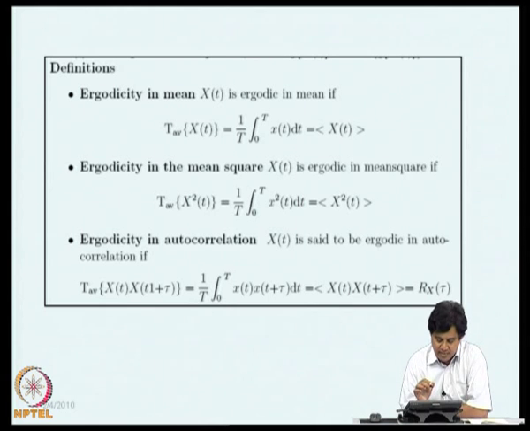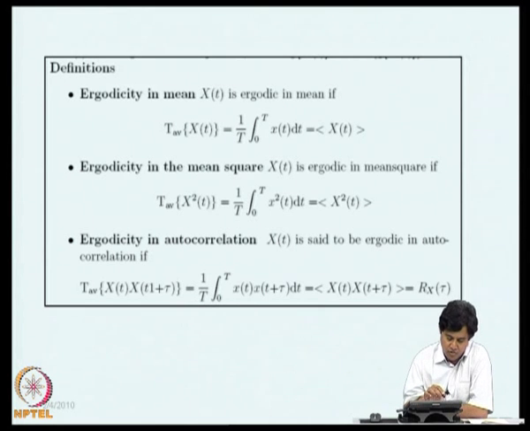Again, since ergodicity is being talked about in the context of an average, and since there exist several averages, mean, variance, covariance, etc., the definition of ergodicity invariably gets linked to the average that you are talking about. So, if you consider ergodicity in mean, we say that x of t is ergodic in mean if the time average of x of t is the same as the expected value of x of t. X of t is ergodic in mean square sense if the time average of x square of t is the same as the expected value of x square of t.